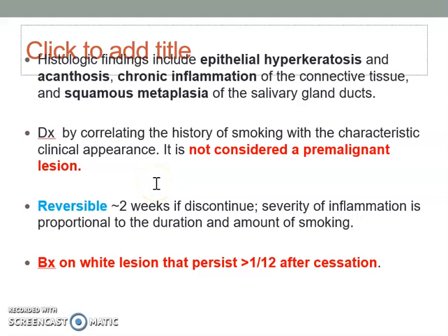This lesion is not considered a pre-malignant lesion. It can be reversed, so advise the patient to stop smoking. Two weeks after discontinuing, the lesion should improve; the severity of inflammation is proportional to the duration and amount of smoking. It takes time. You have to biopsy if, after the patient stops smoking, the lesion does not reverse. So we advise a biopsy, because we are afraid that it could be some other bizarre lesion.